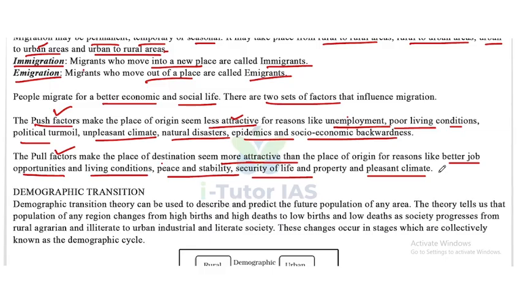So these are the push factors and pull factors. Now, demographic transition. What is known as demographic transition?